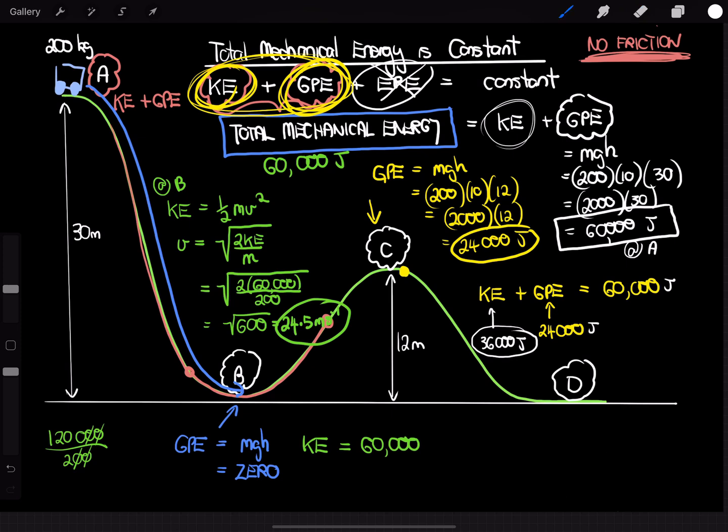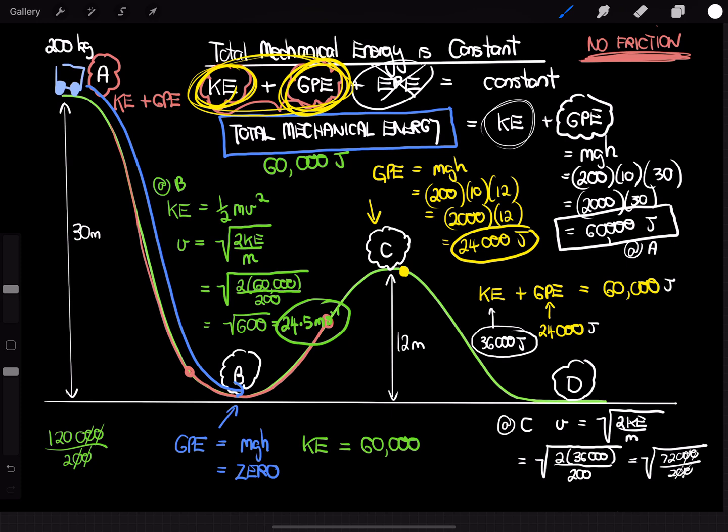And so at C, we know that the velocity is going to equal the square root of twice its kinetic energy divided by the mass, which is going to equal the square root of twice 36,000 divided by 200. That will equal the square root of 72,000 divided by 200.